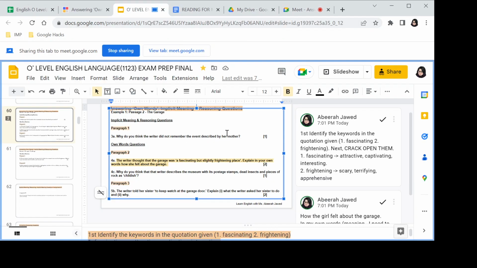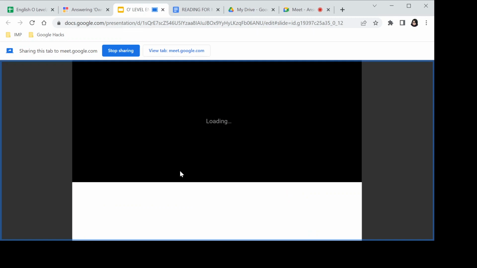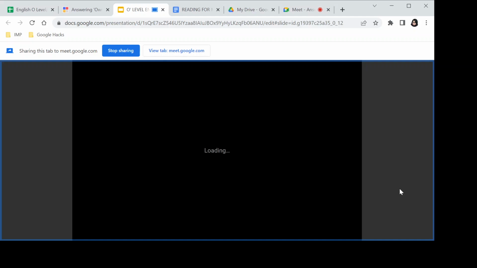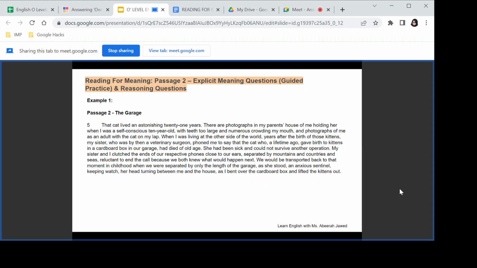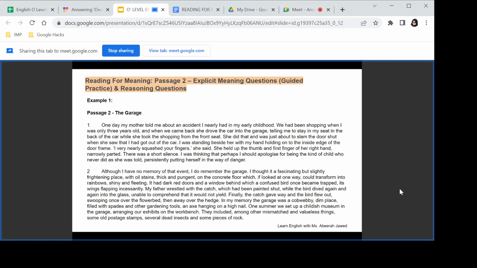If we go to the passage and see what was going on actually here, okay, so I'll go back to the passage and go to paragraph number 2, and now we are going to make sense out of it. So we'll see if the word beguiling or catchy makes sense, okay? Do they really fit there? Okay. I thought it a fascinating but slightly frightening place with oil stains thick and pungent and on the concrete floor, which, if looked at one way, could transform into rainbows, shiny and fleeting. It had dark red doors, etc., etc.